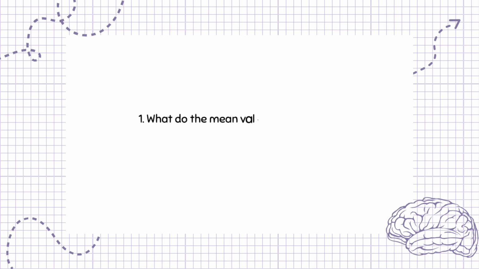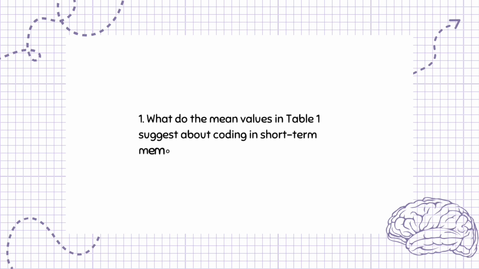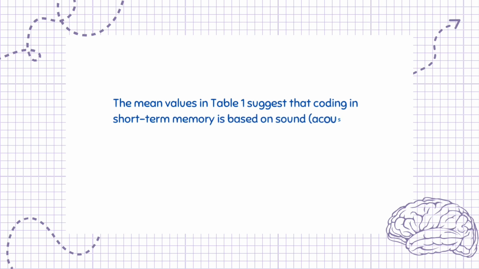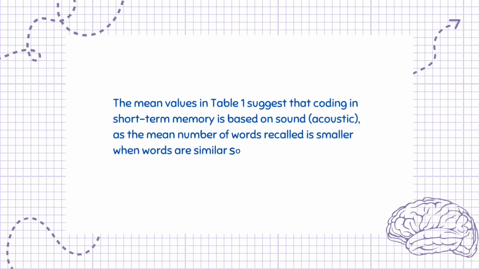Question 1. What do the mean values in Table 1 suggest about coding in short-term memory? Justify your answer. 2 marks. The mean values in Table 1 suggest that coding in short-term memory is based on sound, acoustic, as the mean number of words recalled is smaller when words are similar sounding than when they are different.